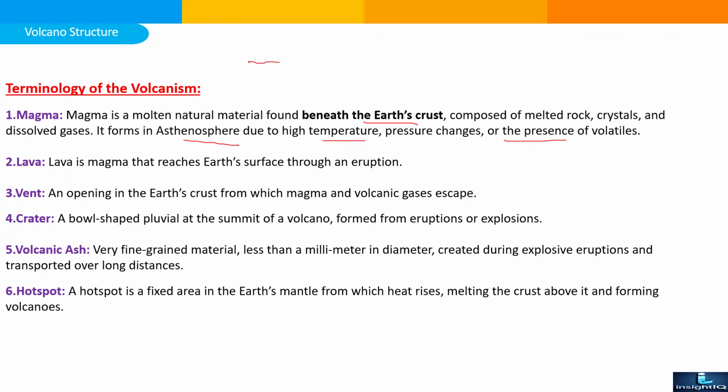So basically, this is the earth surface, and beneath the earth, the molten material is known as magma, and when it reaches the surface of the earth, it is known as lava. So the topmost is known as lava, and under the earth's surface it is known as magma. Second one is lava. Lava is magma that reaches the earth's surface through an eruption.